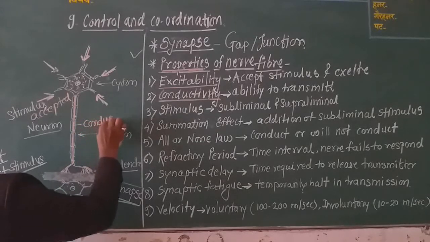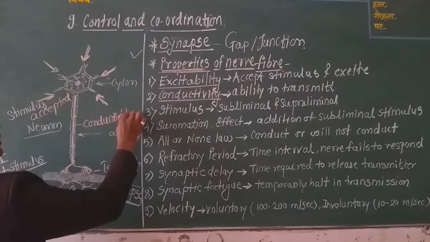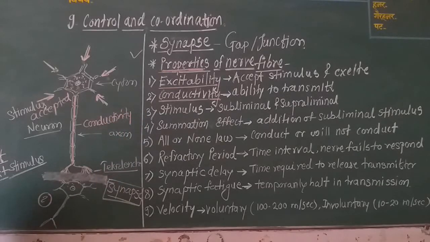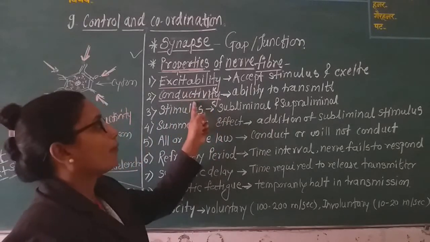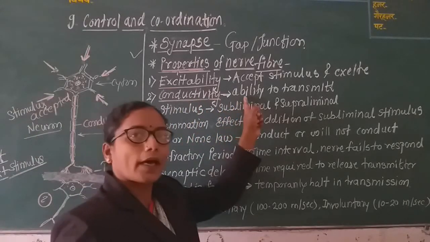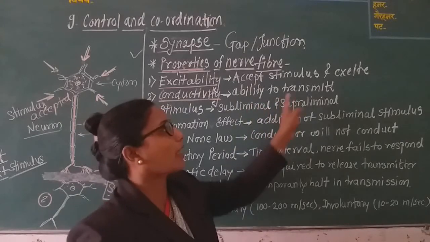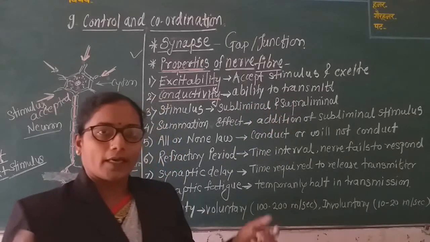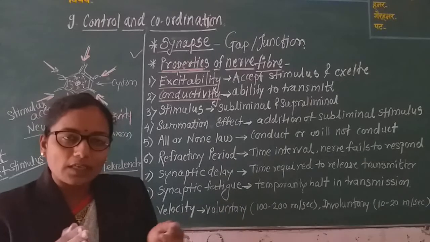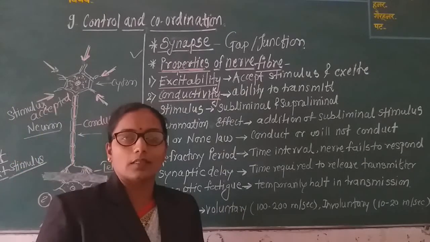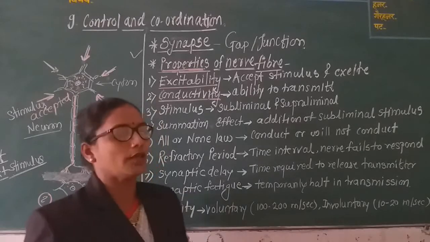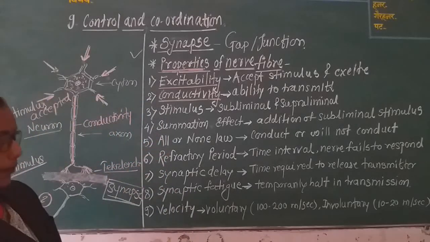This property is called conductivity. In the second property, the nerve fiber shows the ability to transmit. Excitability means the stimulus is collected, and conductivity means this stimulus is transmitted to the neuron.